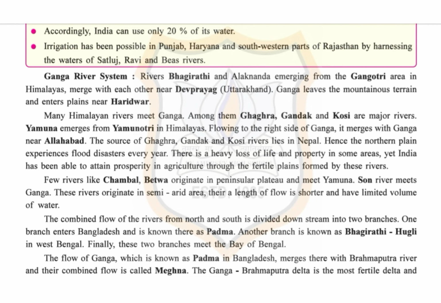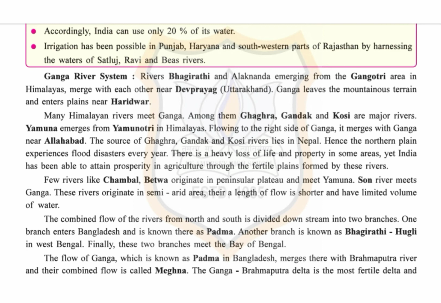Yamuna emerges from Yamunotri in the Himalayas, flowing to the right side of Ganga. It merges with Ganga near Allahabad. The sources of Ghagra, Gandak, and Koshi rivers lie in Nepal. Hence, the northern plain experiences flood disaster every year. There is a heavy loss of life and property in some areas. Yet, India has been able to attain prosperity in agriculture through the fertile plains formed by these rivers.